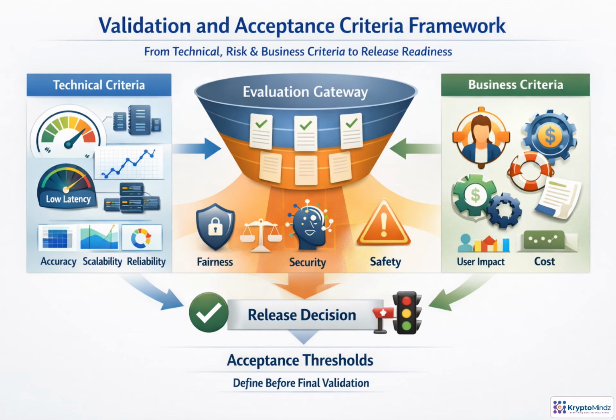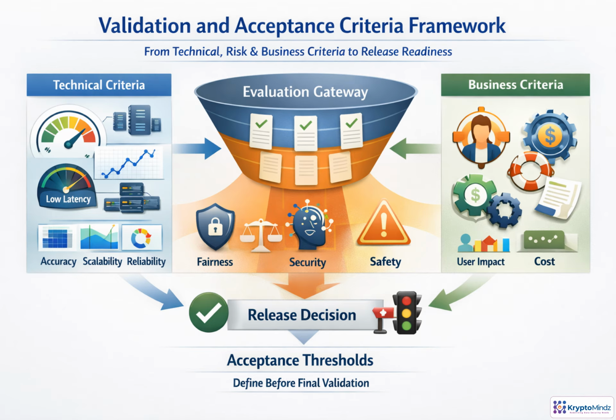Validation is the gate that turns model performance into a release decision. It should combine three kinds of evidence. First, technical measures: accuracy, calibration, latency, scalability, and reliability. Second, risk controls: fairness, robustness, explainability, privacy, security, safety, and misuse potential. Third, business readiness, user impact, operating procedures, cost, service levels, and fallback plans.